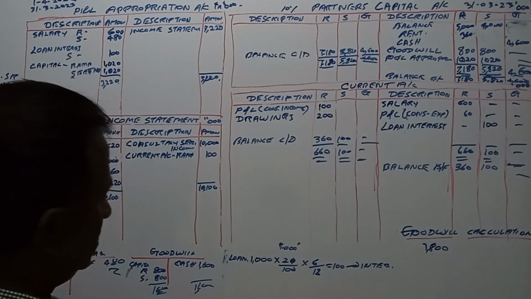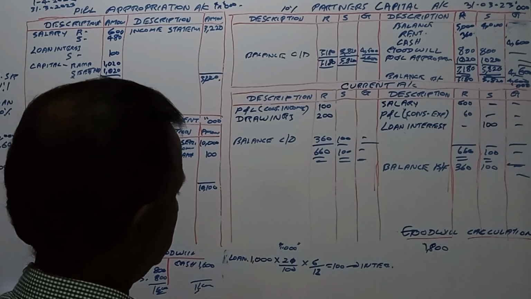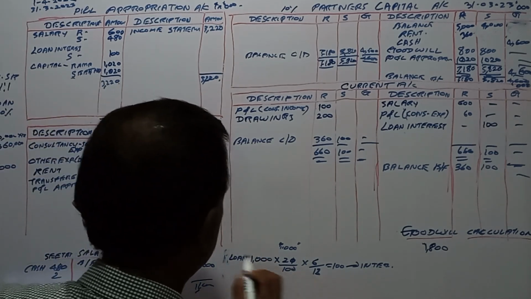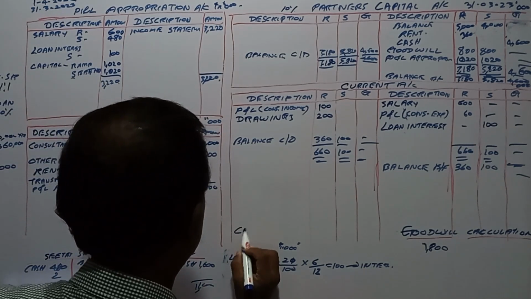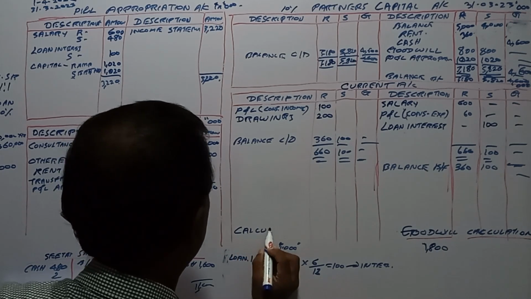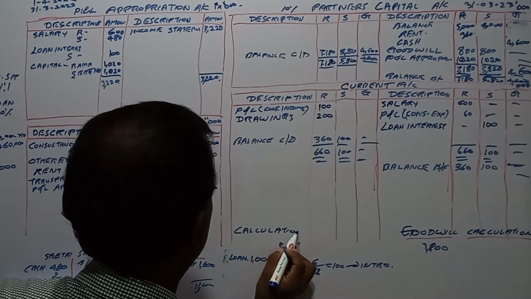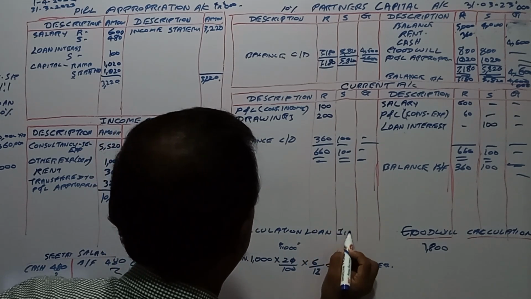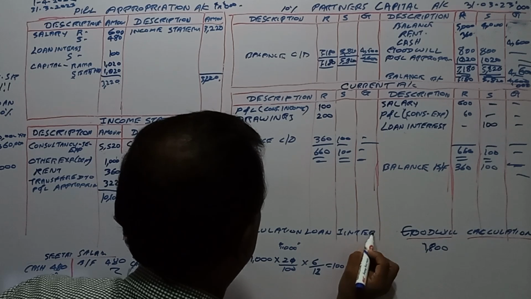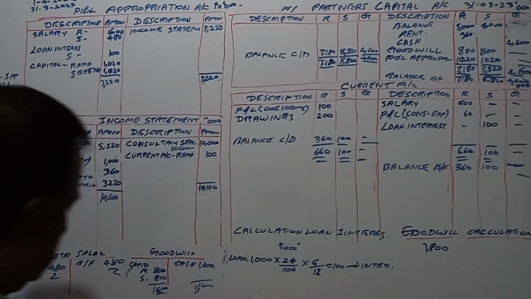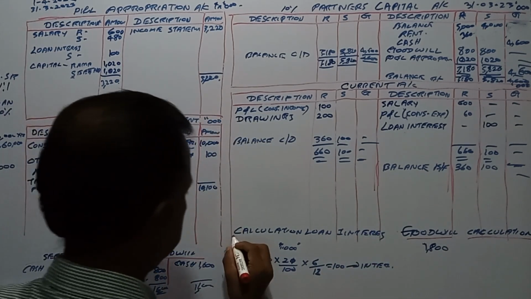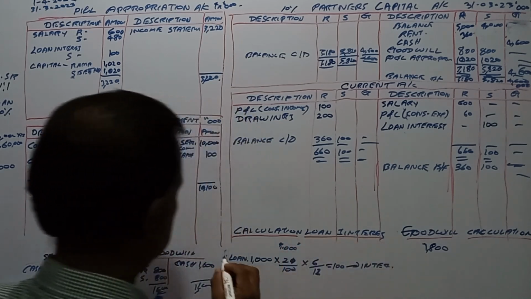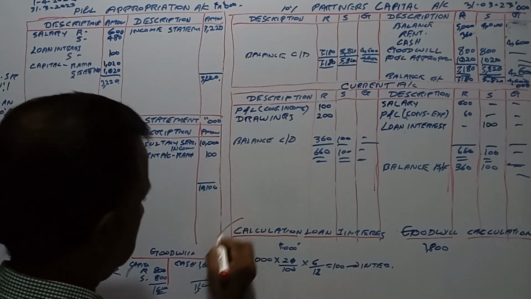And this is the loan interest payable. Calculation of loan interest, right? This is how we used to calculate the loan interest.